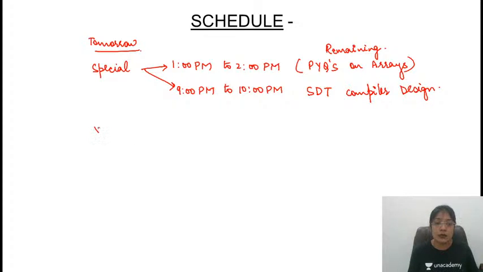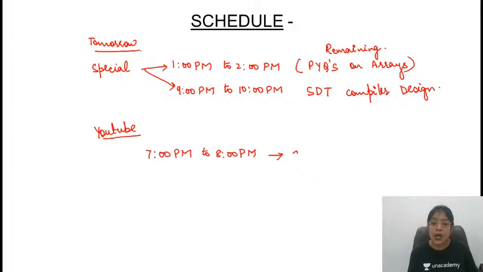And next, if I talk about the YouTube session, we will be having a YouTube session at 7 p.m. to 8 p.m., in which we will be starting with the next data structure, that is stack. So in tomorrow's session there will be an introductory session to the stack, and also we will be discussing the questions which can be asked on the basic concepts of stacks. Okay, so this is the agenda and the schedule for tomorrow's sessions. Is this clear to everyone?